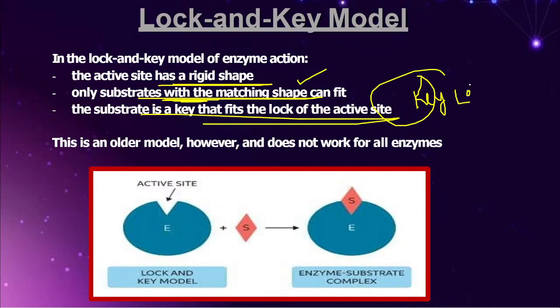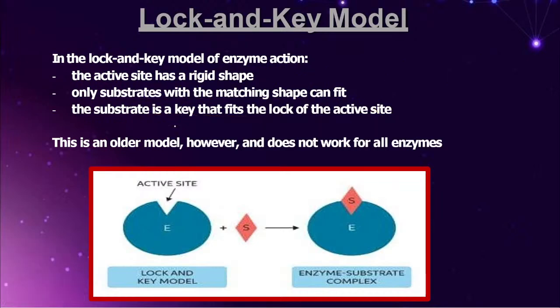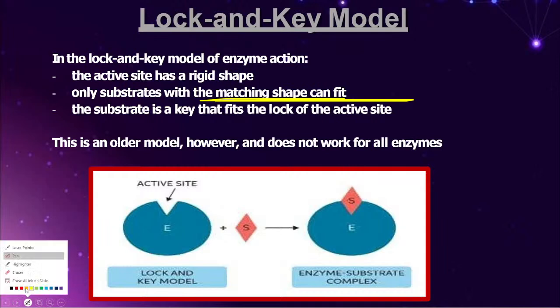If I want to open a specific lock, obviously I require a specific key. I can't open the lock randomly, yes or no, friends? Similarly, friends, what is the point you people have to understand here? Only the substrate with the matching shape can fit here. That is the reason we call it the lock and key model.